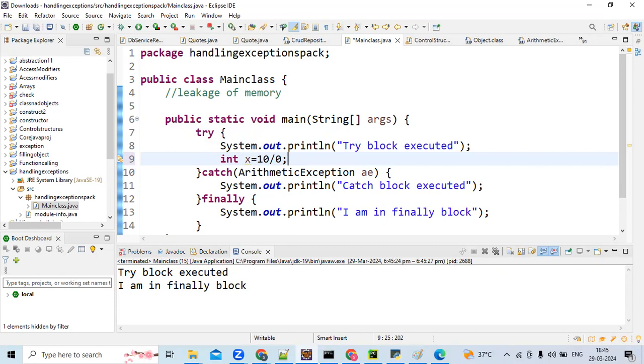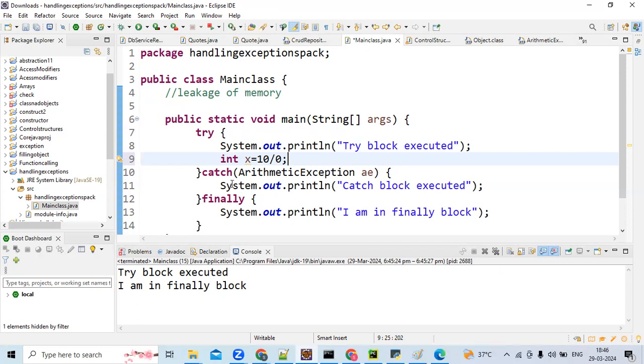Try block executed and runtime exception. No, it's not the case. First Sumant will try, and if he fails, Gnapika will say. Try block executed and runtime exception. It's wrong, Sumant. Gnapika: try block executed, catch block executed, I am in the finally block. Yes, try block executed, catch block executed.